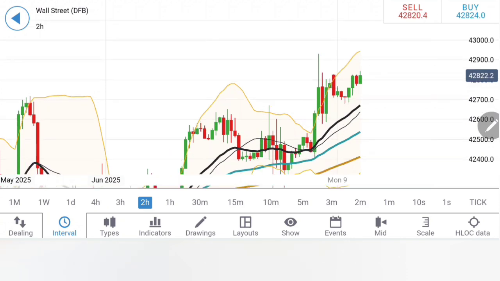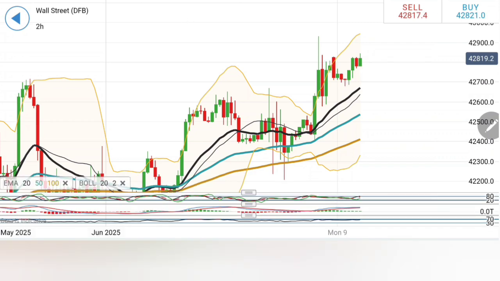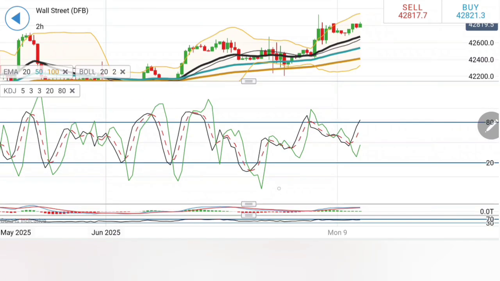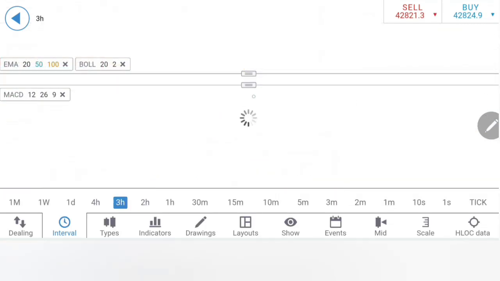Wait for it to give you a breakout beyond 42,900, 920. Certainly, we can say 43,000 is a must. Notice it is rising after showing a reversal sign, but I'll say it is still not confirming a complete reversal. Let it stay beyond 42,900, 920, and more bullishness should prevail. Moving averages are rising. Stochastic, MACD, RSI, all are showing a bit of rise.